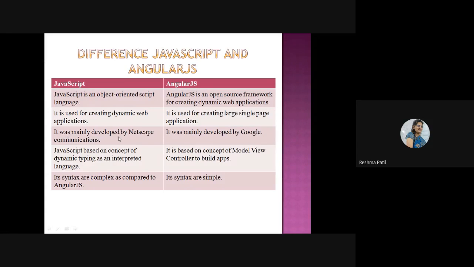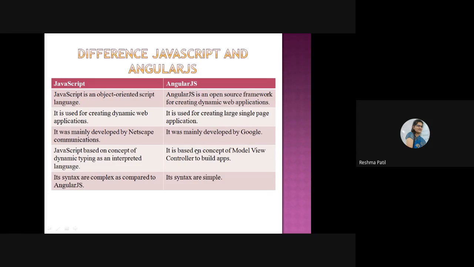JavaScript was mainly developed by Netscape Communication, and AngularJS was developed by Google. JavaScript is based on the concept of dynamic typing as an interpreted language. HTML is static. If you want to convert it into dynamic, then we insert JavaScript there. So it becomes dynamic typing.